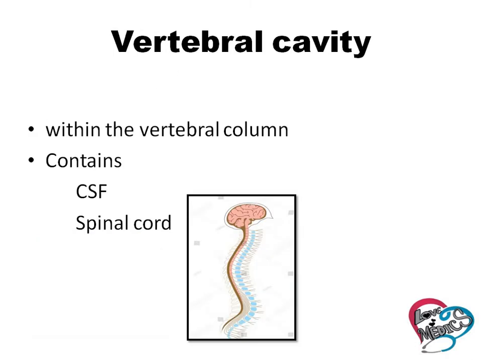Next, the vertebral cavity. The vertebral cavity is located in the vertebral column. This one is the vertebral column. The spinal cord is present in the vertebral cavity, and CSF is also present in the vertebral cavity.